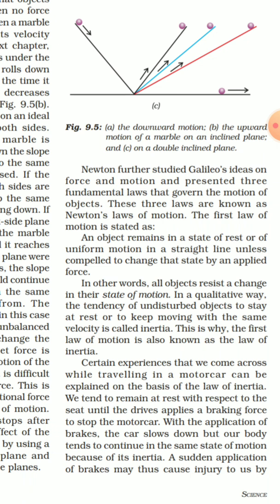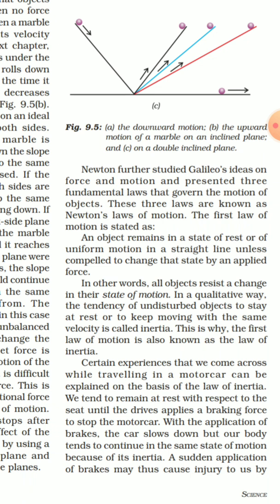If there is no external force, the object will continue its state. If it is at rest, it will remain at rest. If it is in motion, it will remain in motion. Okay. So in other words, all objects resist a change in their state of motion. In a qualitative way, the tendency of an undisturbed object to stay at rest or to keep moving with the same velocity is called inertia.